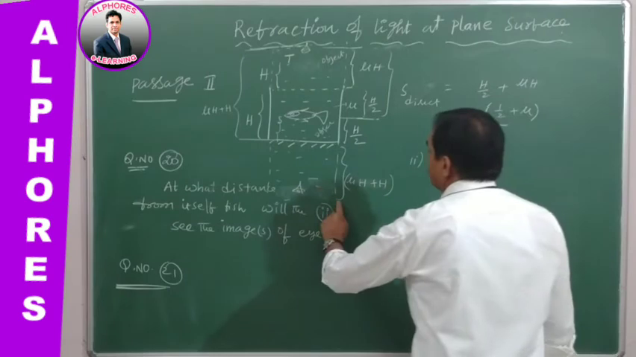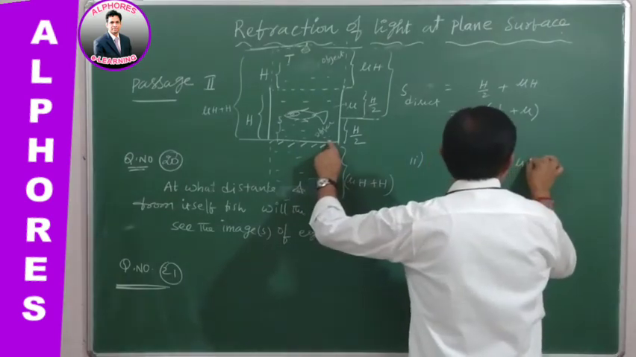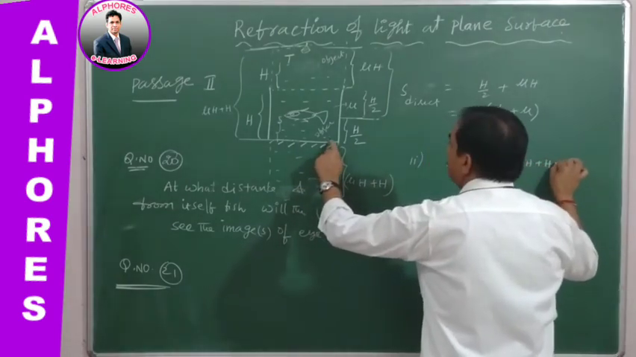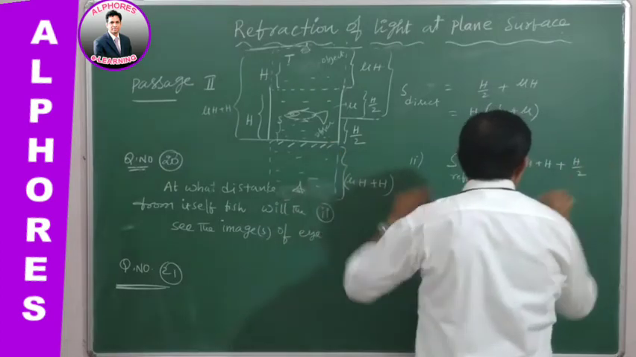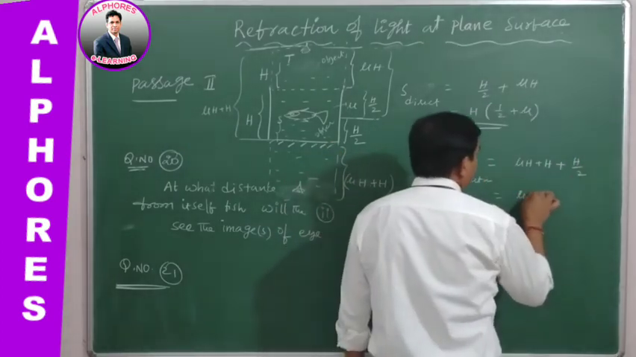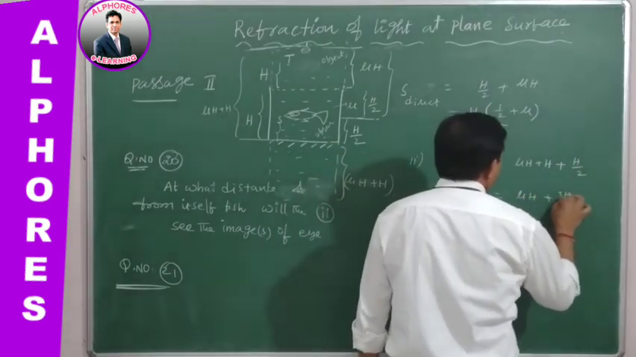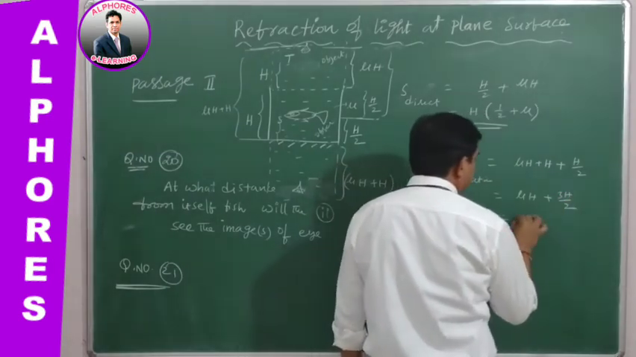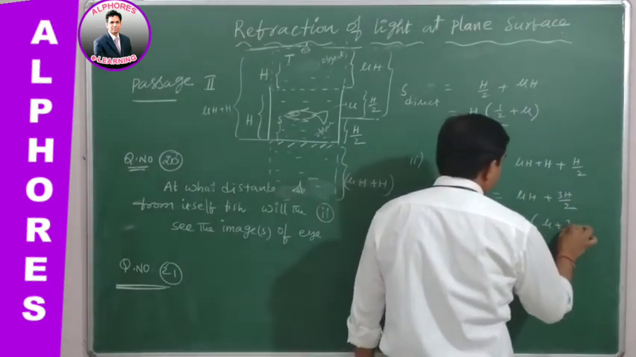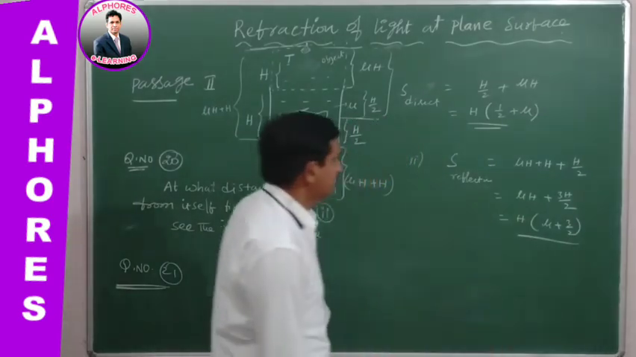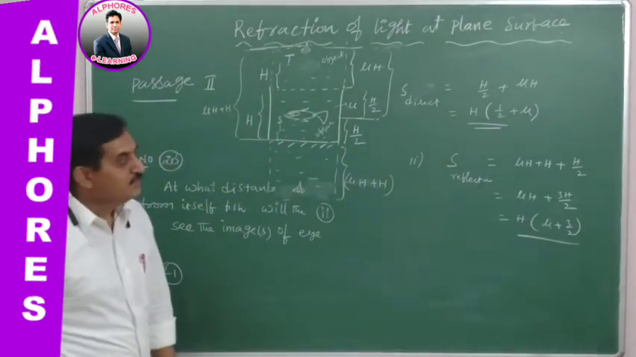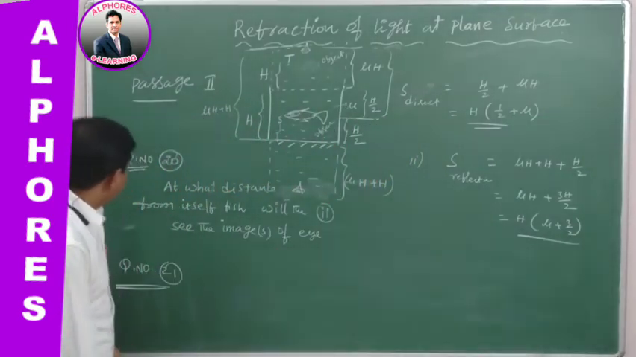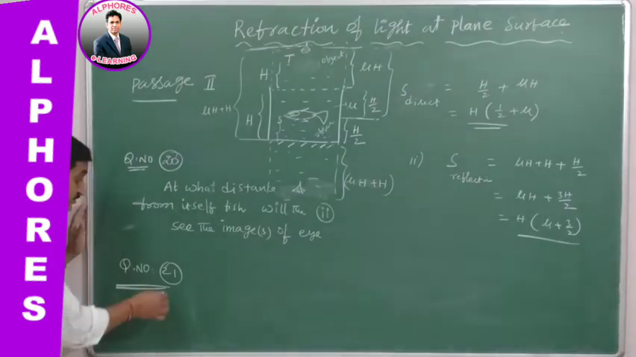which is giving, see here, mu H plus H by 2. Therefore mu H plus 3H by 2, which is giving, H taken common, mu plus 3 by 2. This is your answer. Okay, so 2 questions over. And go for the 20th question and 21st question in this passage.